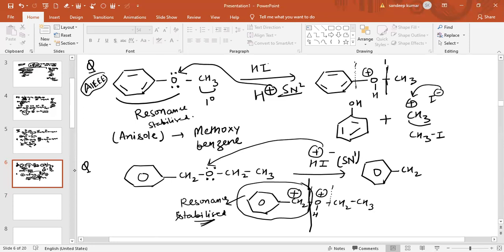Now CH2 positive, and the byproduct obtained is CH3-CH2-OH. Now see, this I minus will attack on this, so the product obtained is the benzyl iodide, CH2I. So this is basically the product obtained. Why is the SN1 mechanism followed in this case? Because the carbocation forming is resonance stabilized.